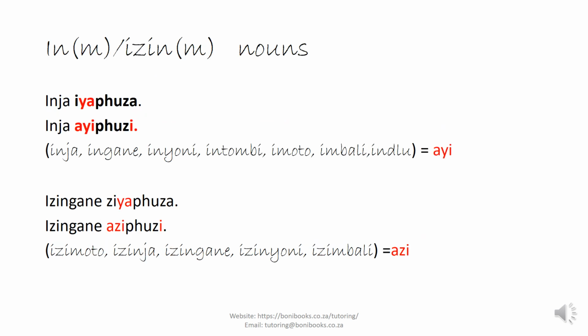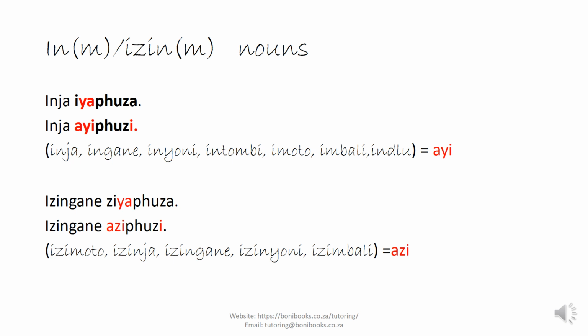And then your in group of nouns. We say inja iyaphuza, then inja ayiphuzi. Izingane ziyaphuza, izingane aziphuzi. And I've said that it's easier when you know exactly how your present tense works, because you just put the ya, but the negative will still be the same as the ordinary present tense.